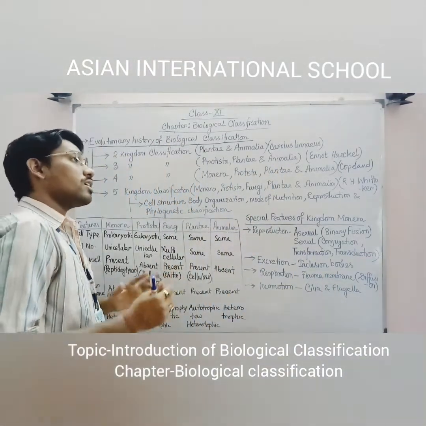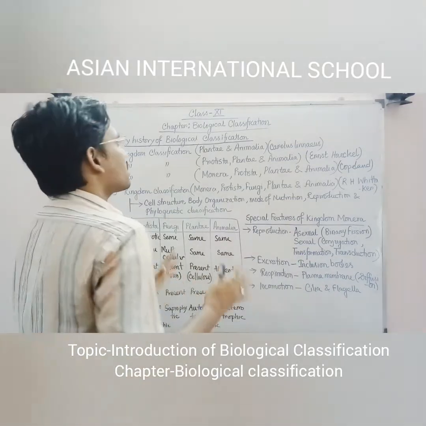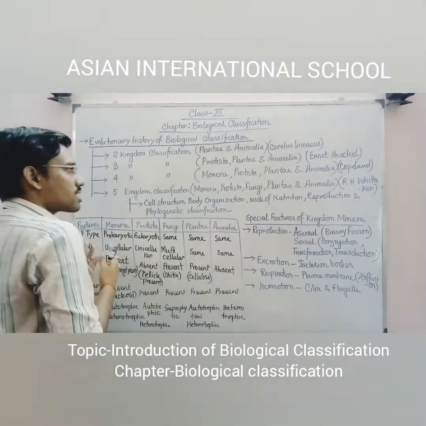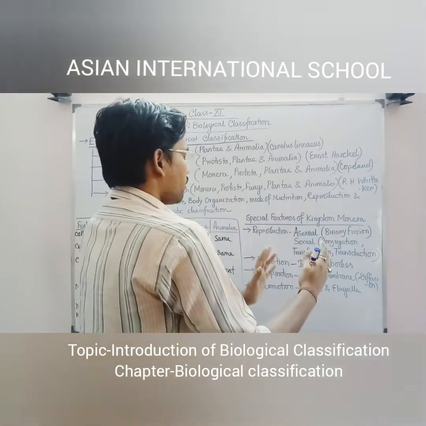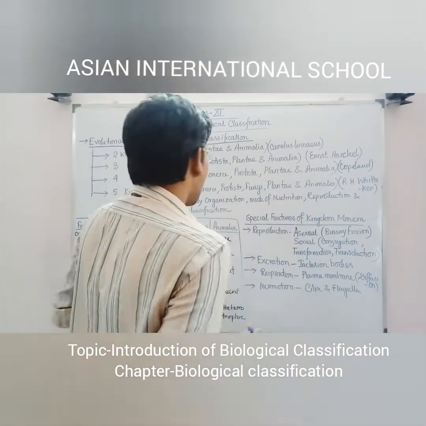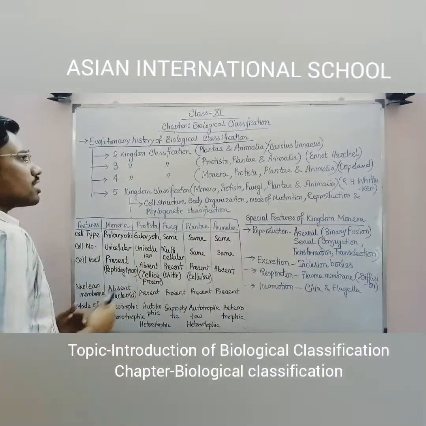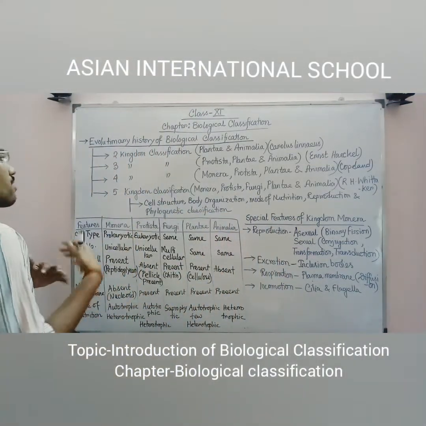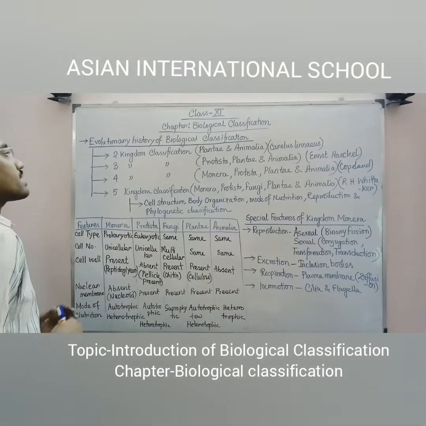So based on the number of cells he categorized them: unicellular, within which he kept Protista, and multicellular, within which he kept Plantae and Animalia.